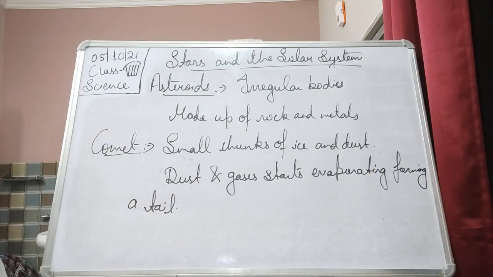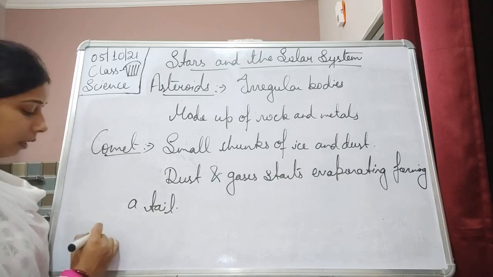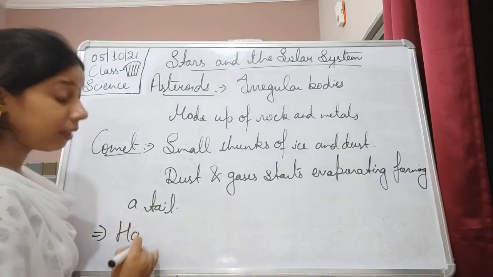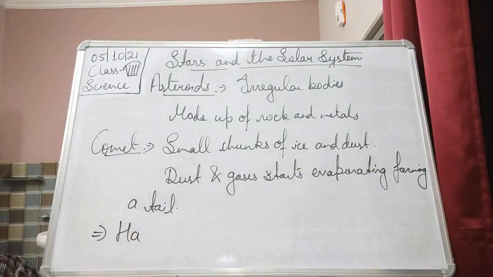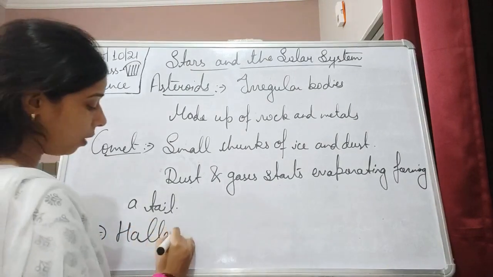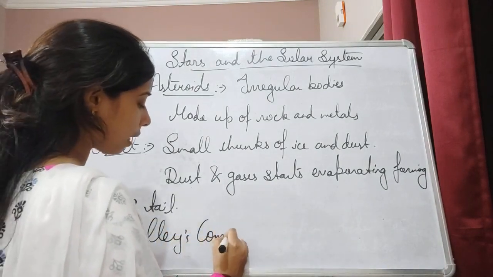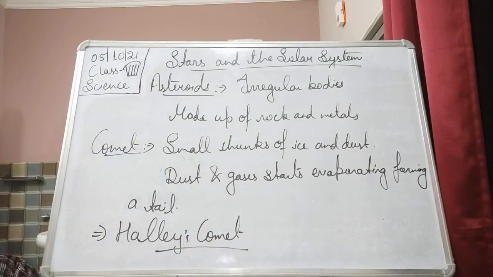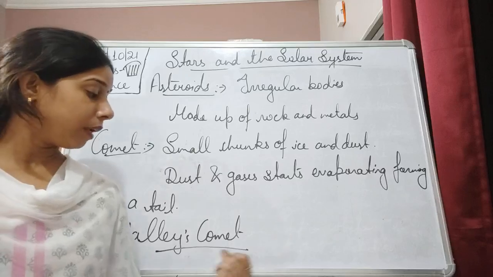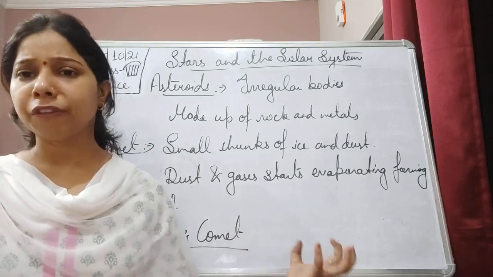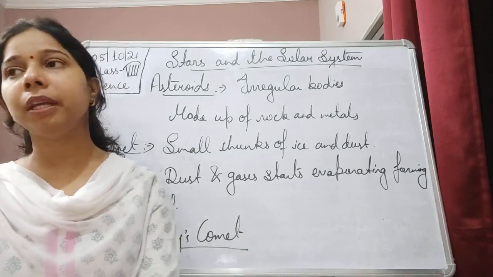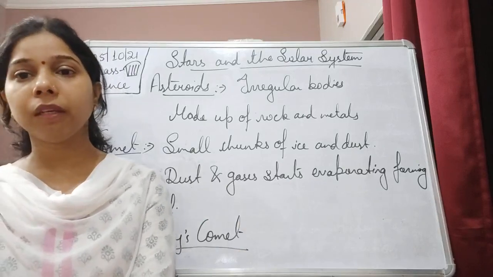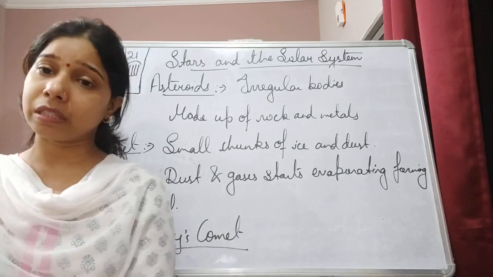Okay. One of the very popular comets, students, is Halley's comet. It was named by its discoverer, Edmund Halley. Edmund Halley was the first person who saw this comet, and it was believed that it will be seen again after 75 to 76 years.